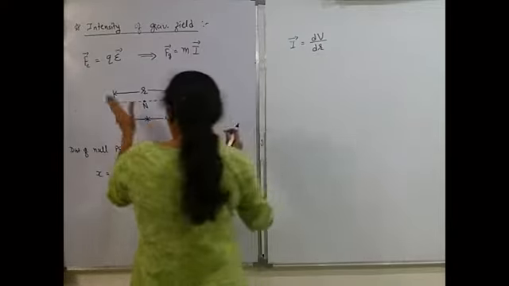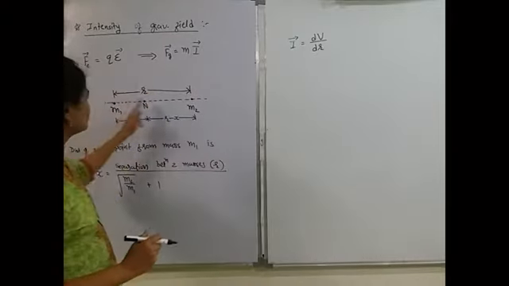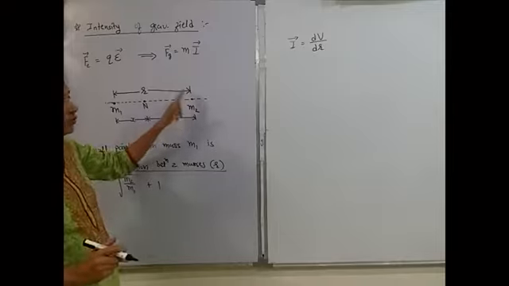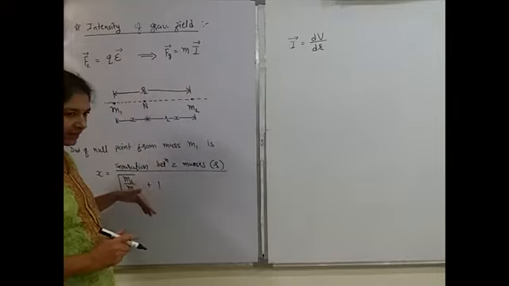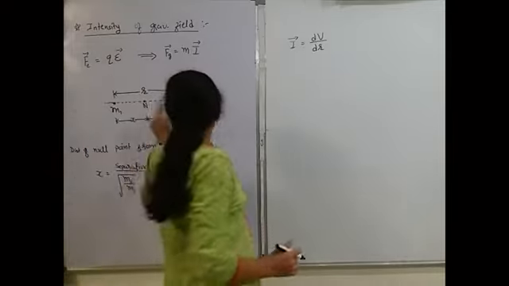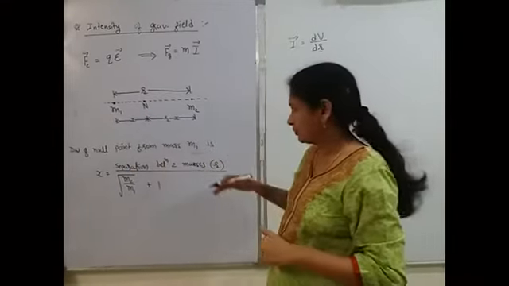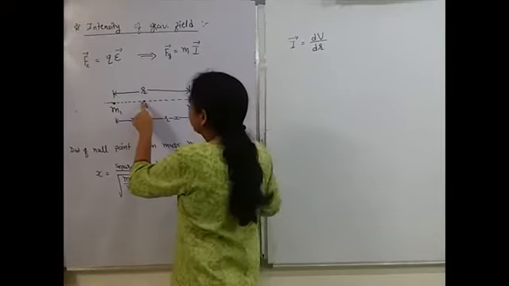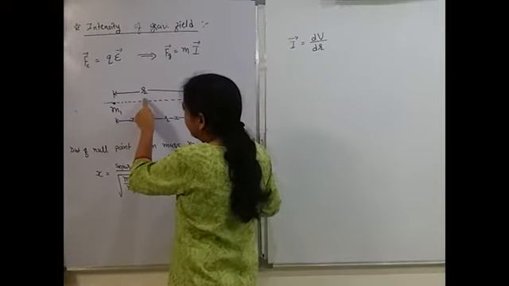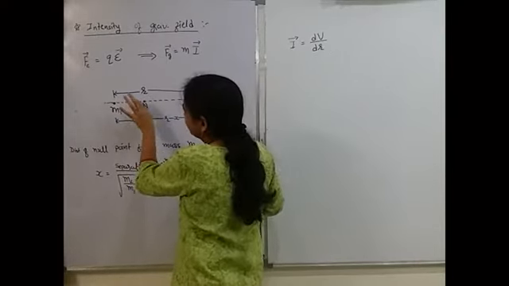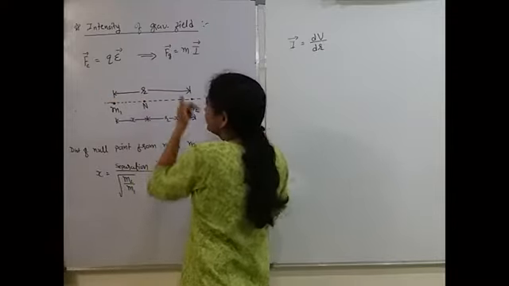Now, one more thing. Suppose we have two masses, m1 and m2. They are separated by distance r. Then these two masses are producing gravitational force. Suppose we are considering one point here, one mass is kept here. Then m1 will pull it this way, m2 will pull it this way.